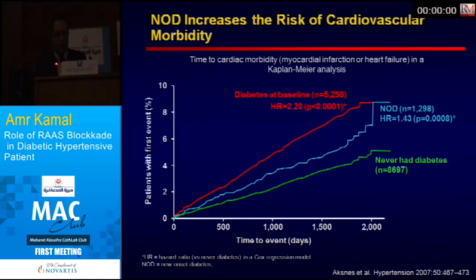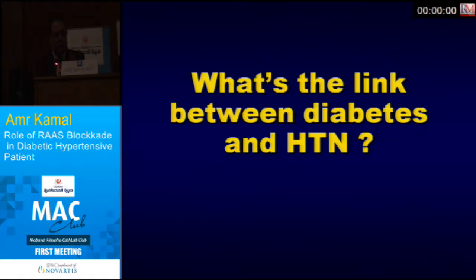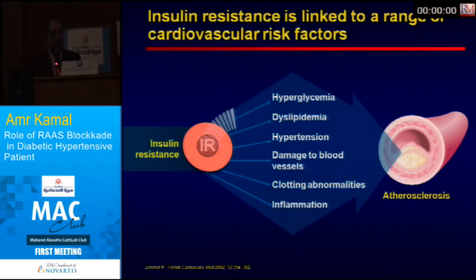And if you see here in this graph, the Kaplan-Meier analysis, the patients who have diabetes have the highest first event mortality, myocardial infarction and heart failure. New onset diabetes is in between. The green one, which never had diabetes, has the lowest cardiovascular risk of myocardial infarction or heart failure.